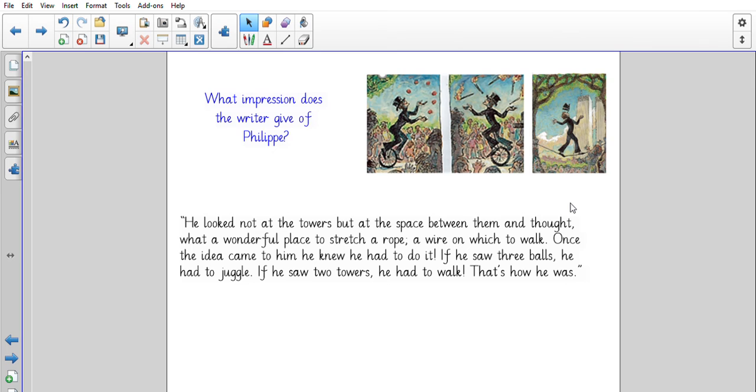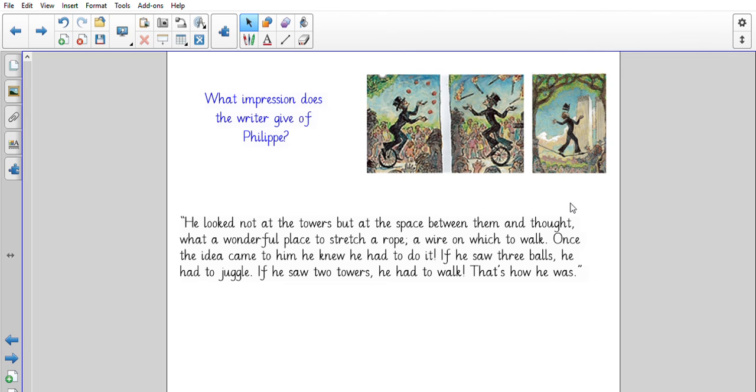So if you have a look at this sentence from the book: he looked not at the towers but at the space between them and thought, what a wonderful place to stretch a rope, a wire on which to walk. Once the idea came to him, he knew he had to do it. If he saw 3 balls, he had to juggle. If he saw 2 towers, he had to walk. That's how he was. So what impression does that give of Philippe?